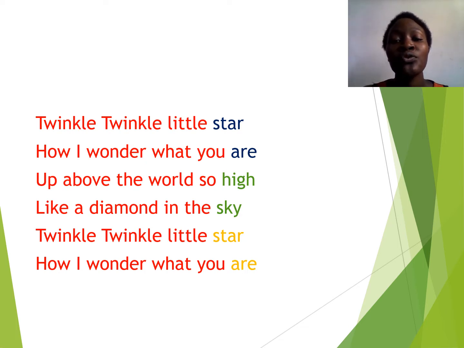And I just want to remind you that in Form 1, we already learned that there are two types of rhyming schemes: irregular rhyme scheme and regular rhyme scheme. So for this poem of Twinkle Twinkle Little Star, the rhyme scheme is regular. Why? This is because star and are are AA, high and sky are BB, and then star and are AA. So it is a regular rhyme scheme.